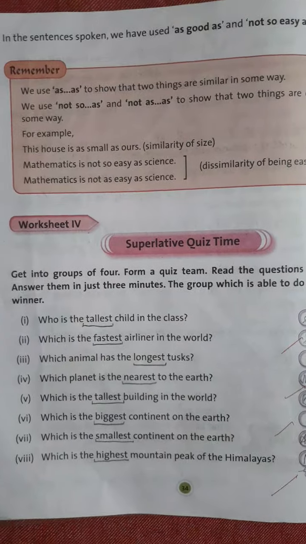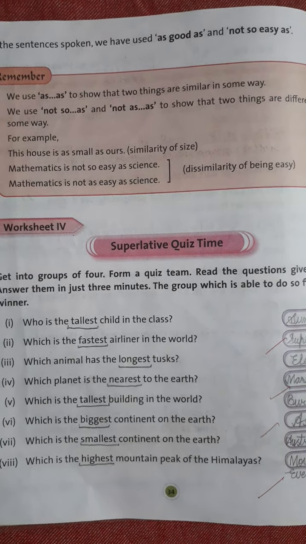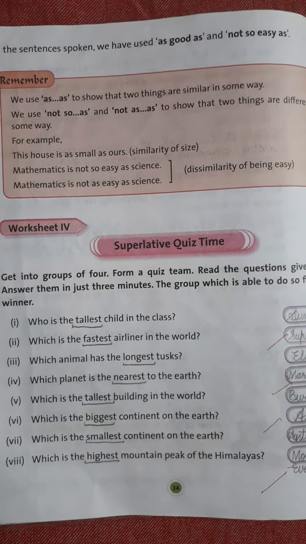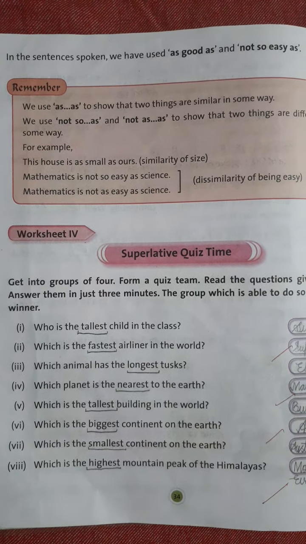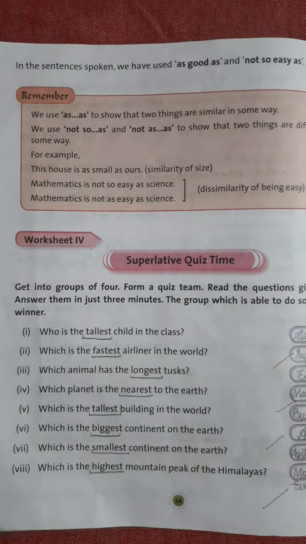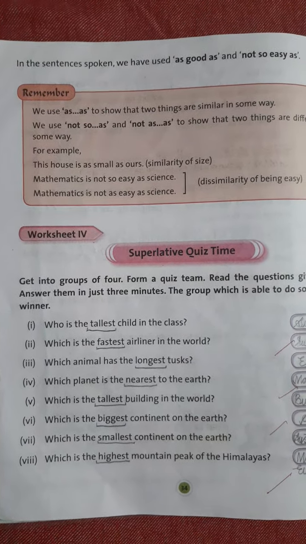And the next one is, which animal has the longest tusks? And you all know which one is that? Elephant. Question number 3, which animal has the longest tusks? You all know, elephants. Then next one is, which planet is the nearest to the earth? Here you can write Mars or Venus. Both are the correct answers, because sometimes Mars is nearest to the earth and sometimes Venus is nearest to the earth.